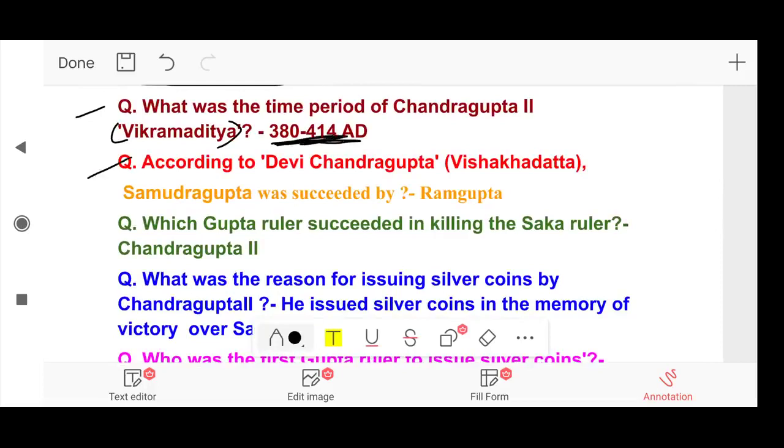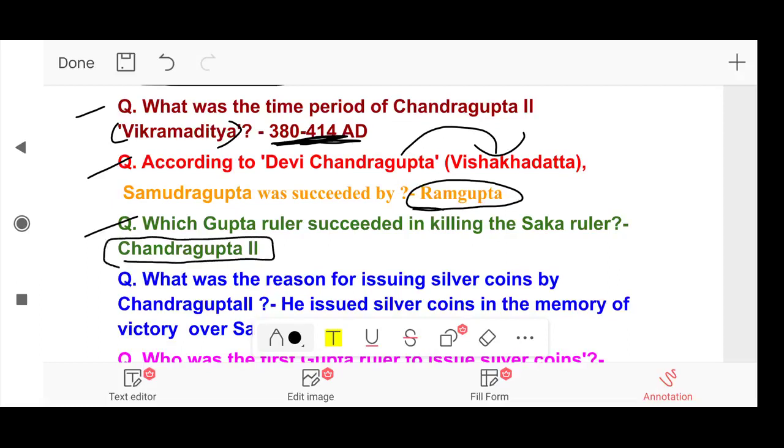Next question. According to Devi Chandragupta, also known as Vishakhadatta, Samudragupta was succeeded by, answer, Ramgupta. So after Samudragupta, there was the reign of Ramgupta. Next question. Which Gupta ruler succeeded in killing the Saka ruler? Answer is Chandragupta II. So Chandragupta II killed the Saka ruler.